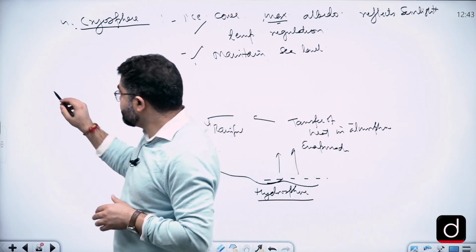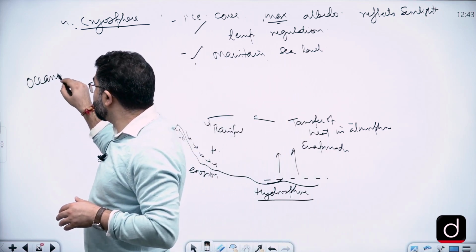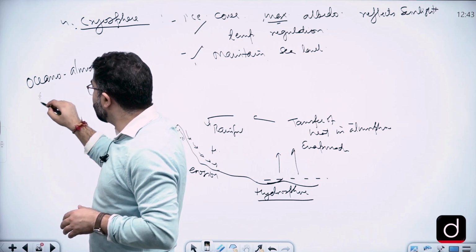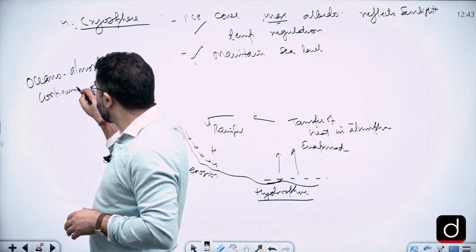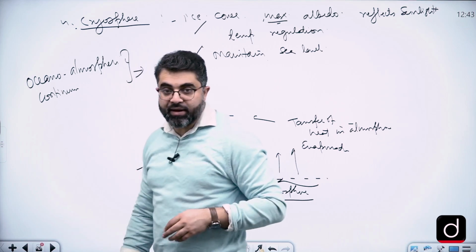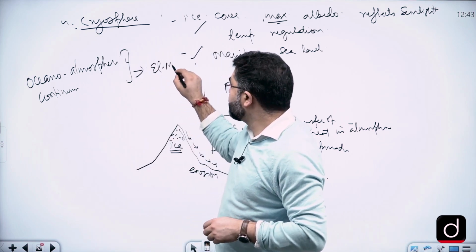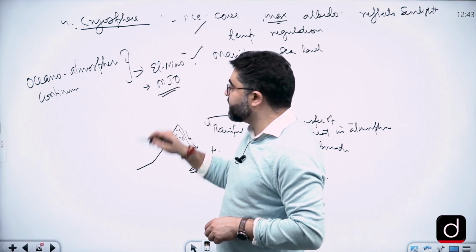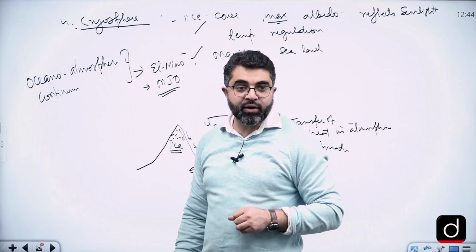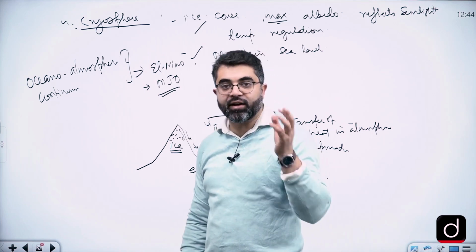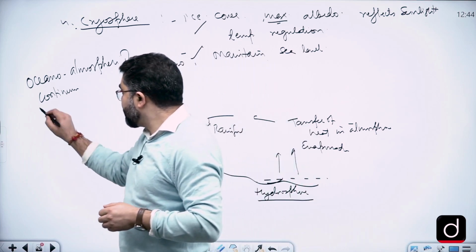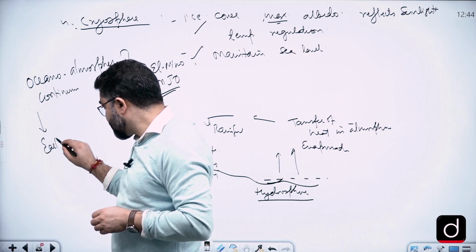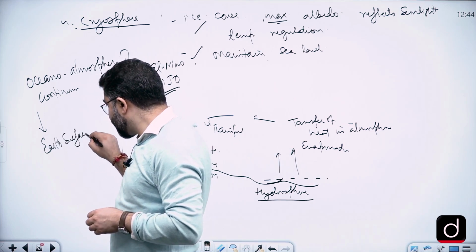Global climate system. Oceano-atmospheric continuum. Example is El Nino. Example is the Madden-Julian oscillation, right? Madden-Julian oscillation, they are an oceano-atmospheric continuum, right? Now here we'll write the same continuum with the surface, the Earth's surface, continuum with the Earth's surface.